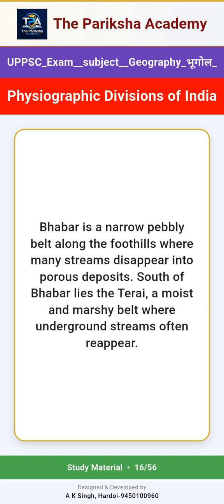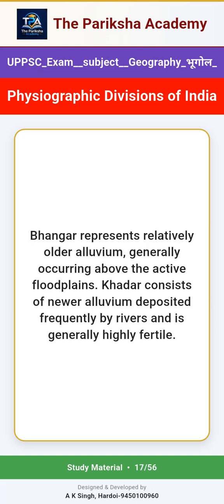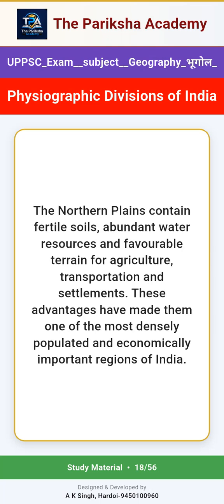South of Bhabar lies the Tere, a moist and marshy belt where underground streams often reappear. Bhangar represents relatively older alluvium, generally occurring above the active floodplains. Khadar consists of newer alluvium deposited frequently by rivers and is generally highly fertile. The northern plains contain fertile soils, abundant water resources and favorable terrain for agriculture, transportation and settlements. These advantages have made them one of the most densely populated and economically important regions of India.